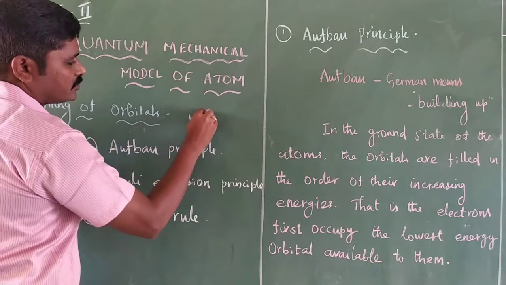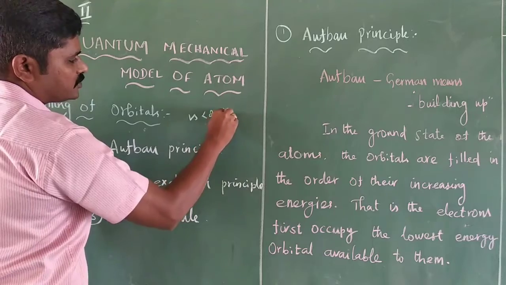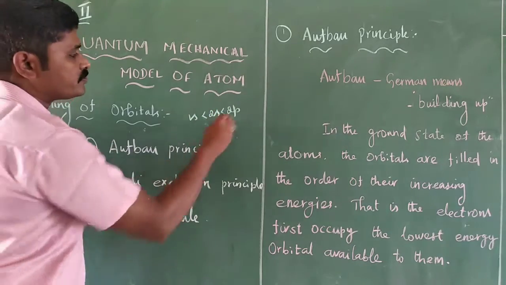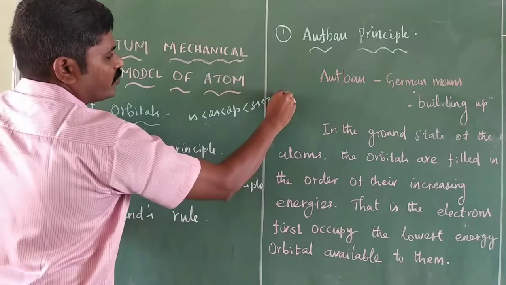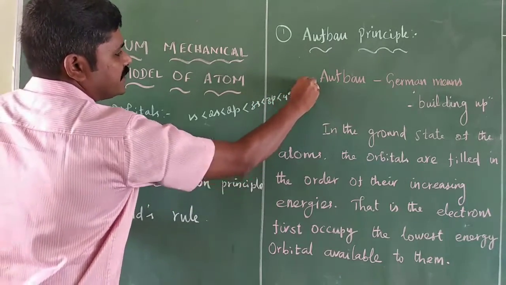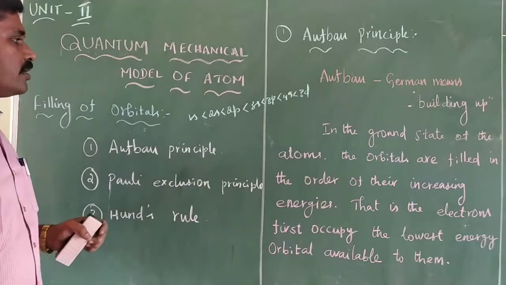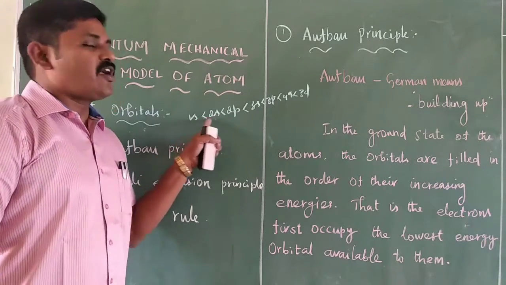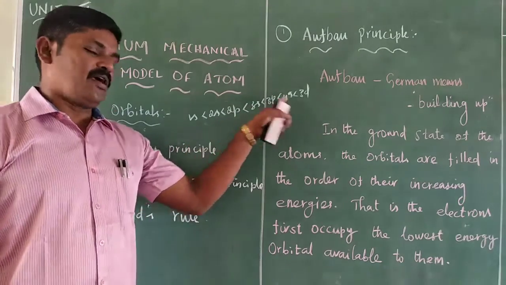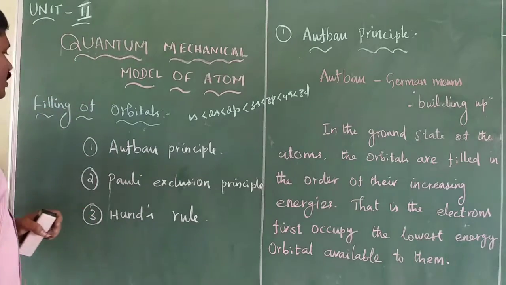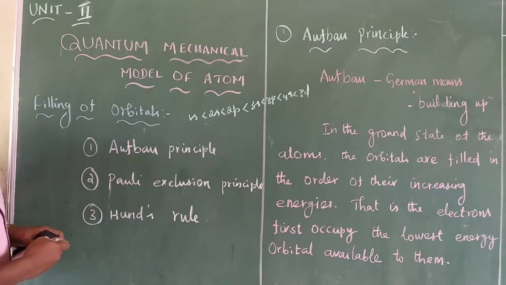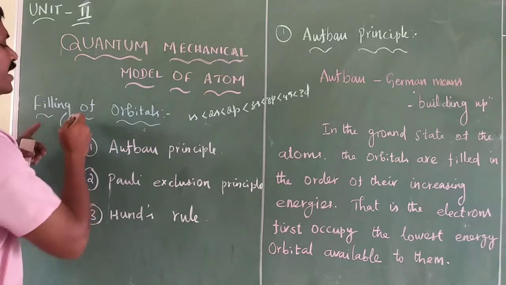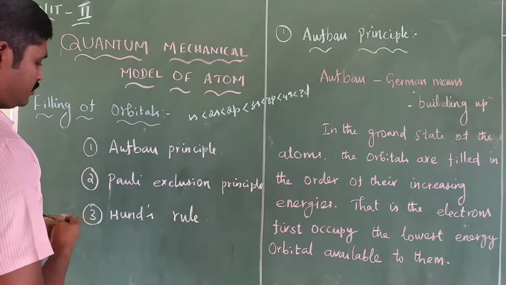1s less than 2s, 2p, 3s, 3p, 4s, 3d. That is the increasing order of the energy of orbitals. In this class, the filling of orbitals: how electrons fill in the orbitals.